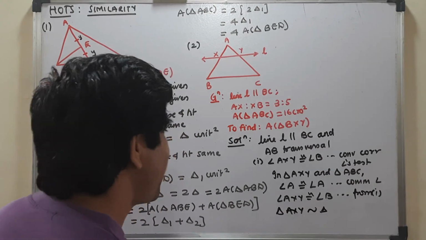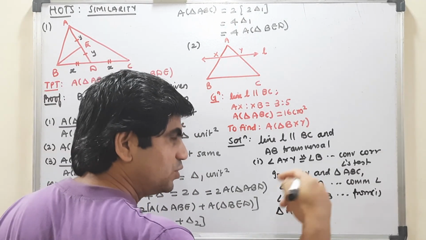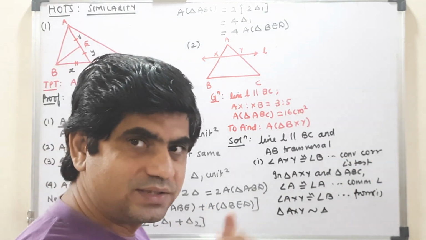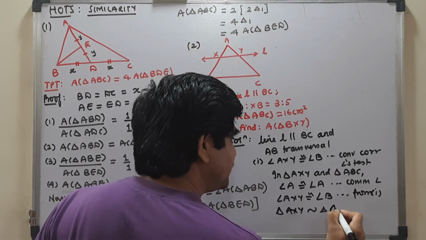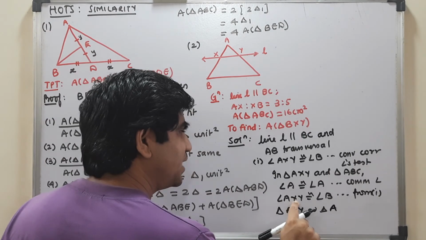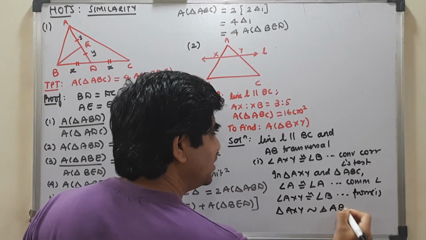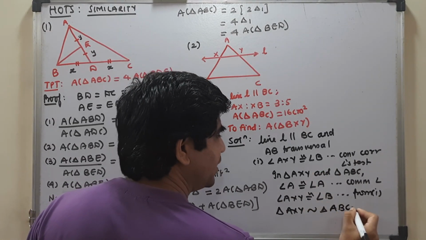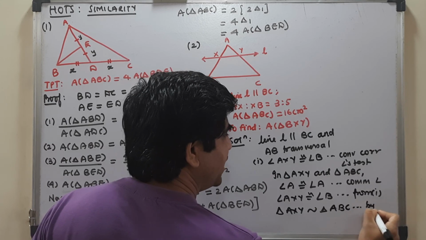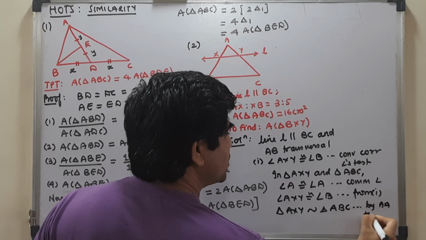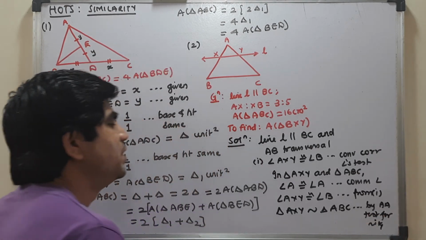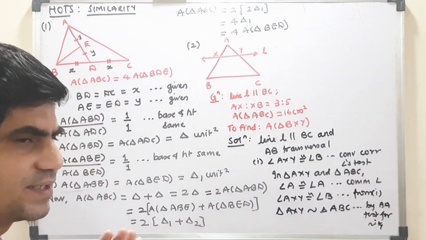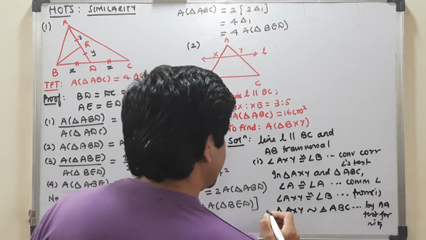So therefore triangle AXY is similar to triangle ABC. I have also explained how to take correspondence in my previous videos. A goes with A, number 1. Here X goes with B, number 2. And one more remains that you can write in any order. This is by the AA test for similarity. Okay. Now once the two triangles are similar, this job of mine is completed.